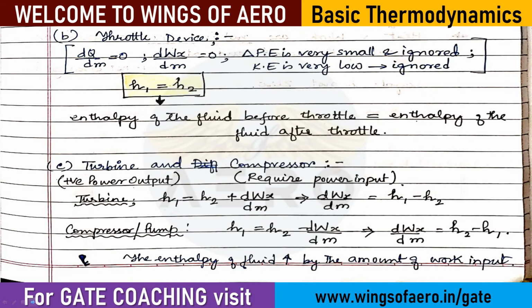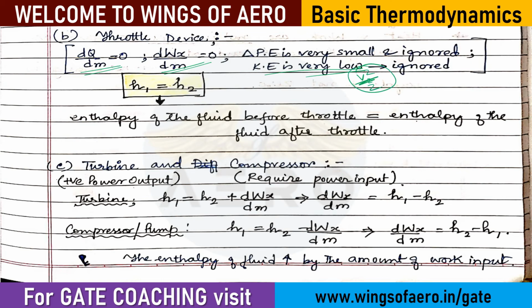Now similarly, next is the throttling device. What is meant by a throttling device? Here also you should know there is no heat added or liberated, and no work done by the system. Even the kinetic energy is very low. Kinetic energy means the V square by 2 element.